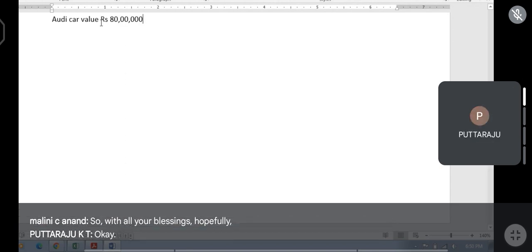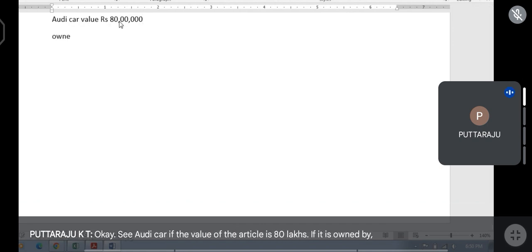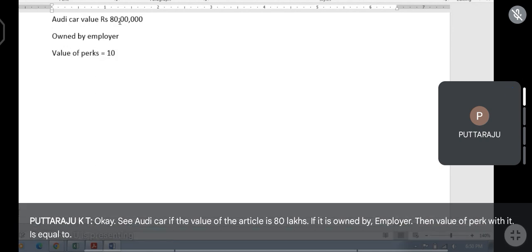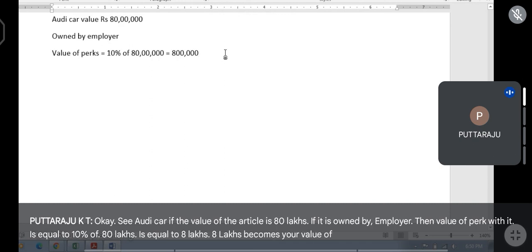Okay? See, Audi car, if the value of the Audi car is 80 lakhs, if it is owned by employer, then value of perquisite is equal to 10% of 80 lakhs is equal to 8 lakhs. 8 lakhs becomes your value of perquisite.